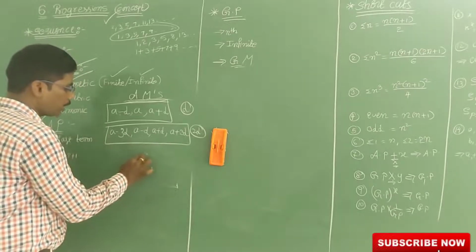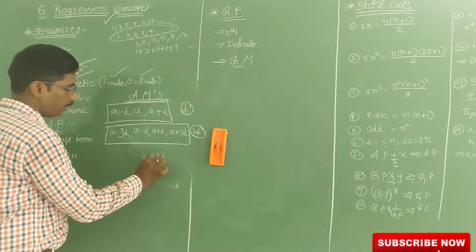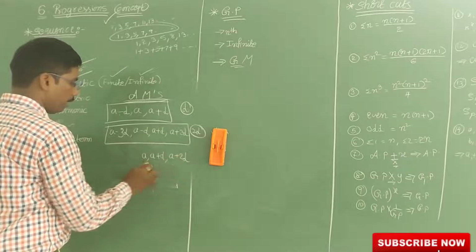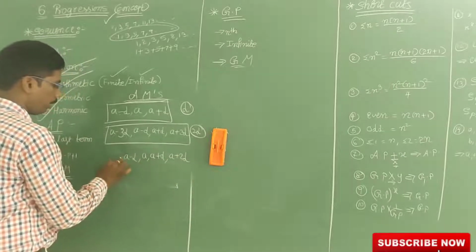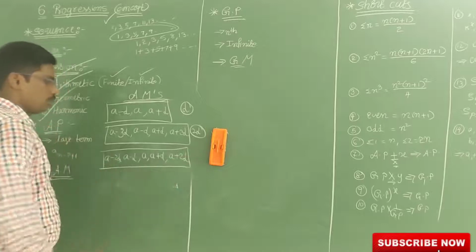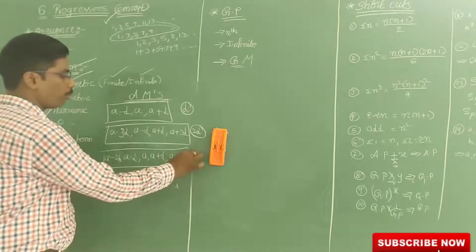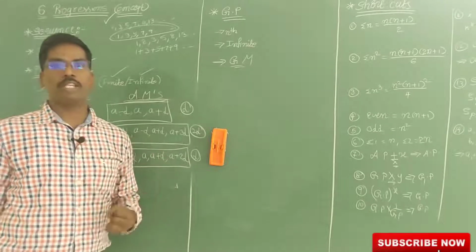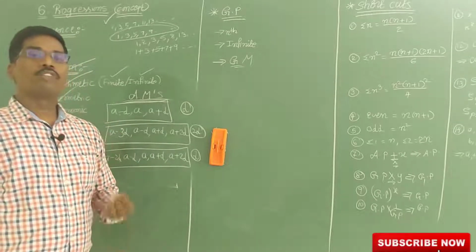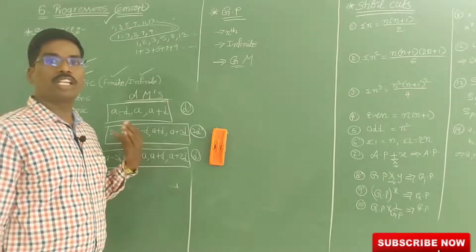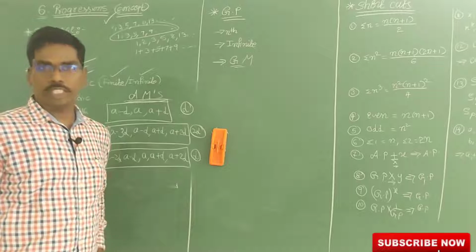Now if 5 arithmetic terms are there, it means A plus D, A plus 2D, A minus D and A minus 2D. Here you have to take the common difference as D. If the A value is unknown, they will ask you to find it.